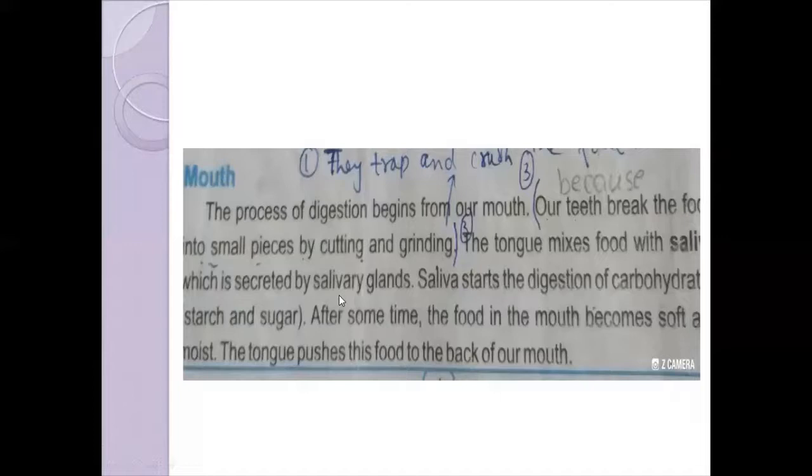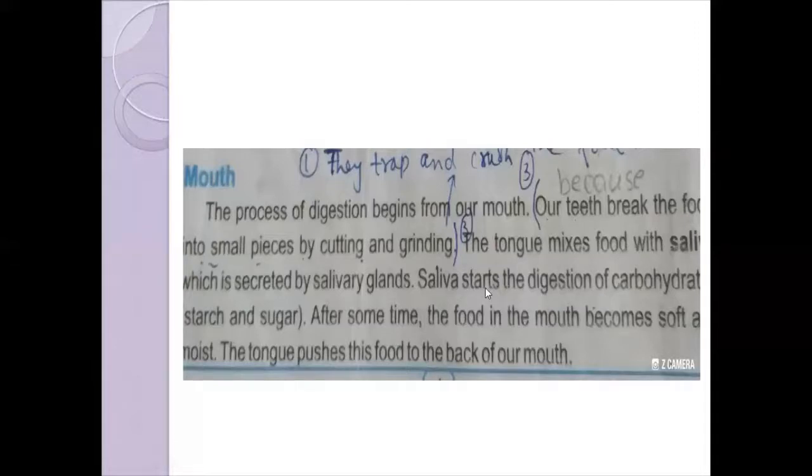So these glands secrete saliva, and then that saliva mixes with food. The tongue helps in the mixing of food with saliva. What is the function of that saliva? That saliva has two functions. The first function is that it starts the digestion of carbohydrates. Why does saliva start the digestion of only carbohydrates? Why not proteins? Why not fats? The reason is that the saliva contains two enzymes. Those two enzymes are amylase and maltase. These enzymes only convert the carbohydrate large molecules into the small molecules of carbohydrate. Carbohydrates are also called polysaccharides, and the smaller molecules are called glucose.